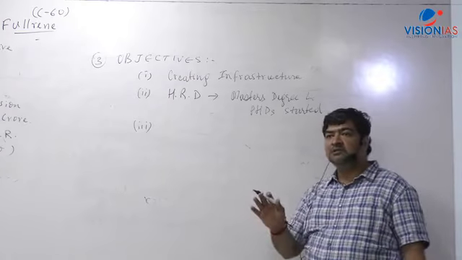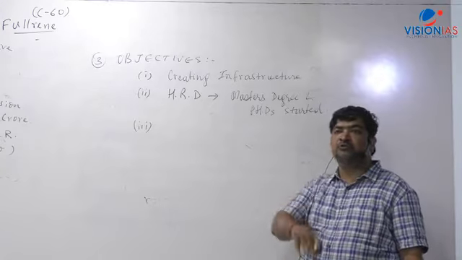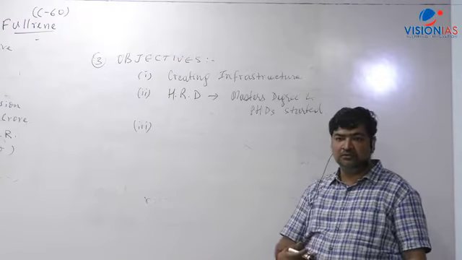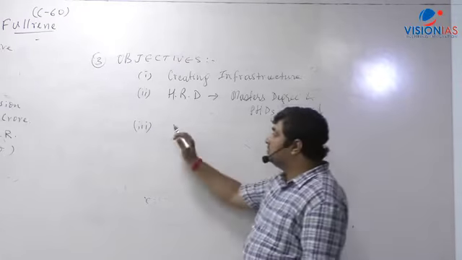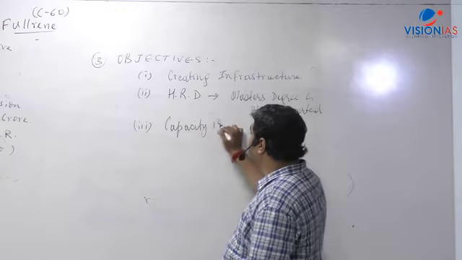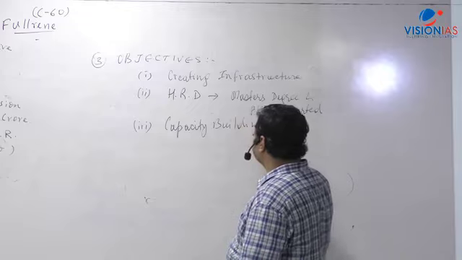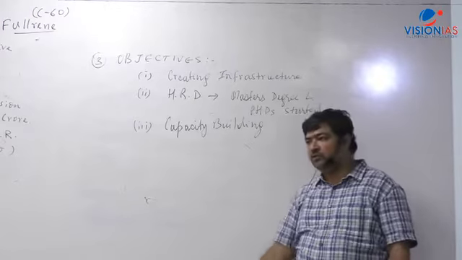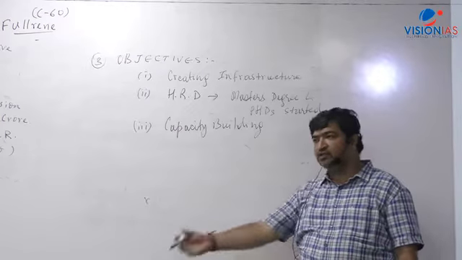What is the next aspect? The benefits of nanotechnology should go to society. So there what comes? Industrial aspect, industrial growth. So there requires what? We require the third thing, one is called capacity building. That is in terms of training. Training was given in the focused area, so that we should have skilled manpower which can go and work in nanotechnology related industries.